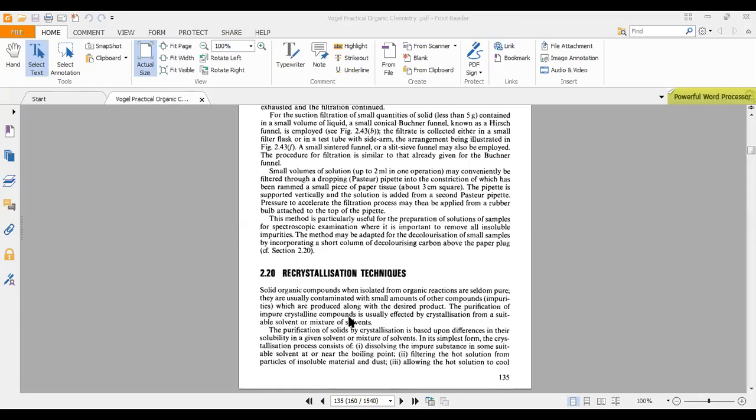If, let's say, our final product and reactant are soluble in all forms, just hold on.